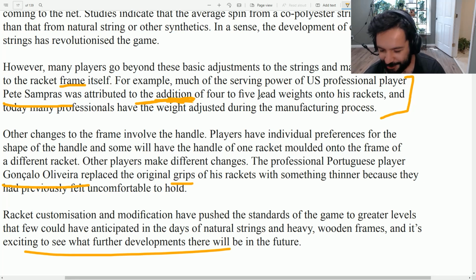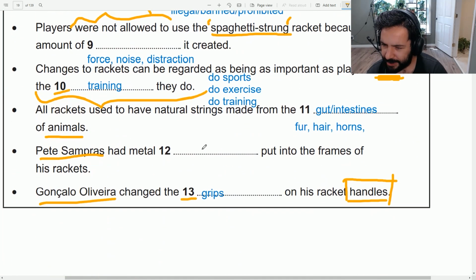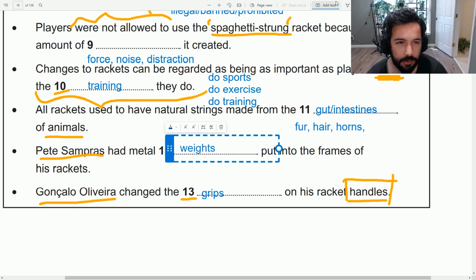Now, students, usually in the class, when I ask the students to read this, they actually read it as lead, like the verb lead and the noun leader. But this is actually the type of metal that we are talking about. This is lead. So metal weights onto his rackets. So weight as a noun in here, basically like dumbbells or barbells or whatever, things you have in the gym. Those are weights. So this guy added metal weights to his racket. And that's going to be the answer. Let's see. Pete Sampras had metal. Instead of lead, we have metal weights put into the frames.